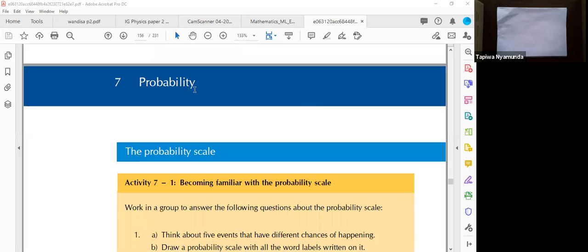Okay, hello everyone. Welcome to grade 10 Maths Lit with Tapiwa. Today we want to start on a new topic. Hopefully everyone can hear me clearly. Can you hear me, guys? Okay, so today we want to start on a new topic, that is probability. Hello Musa, how are you? Okay, so as I was saying, we want to start on a new topic today on probability.